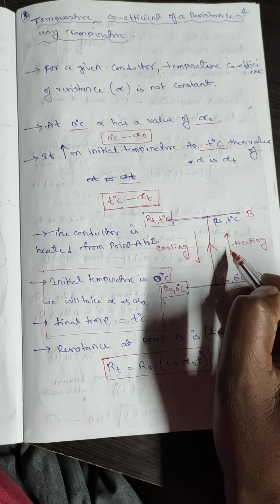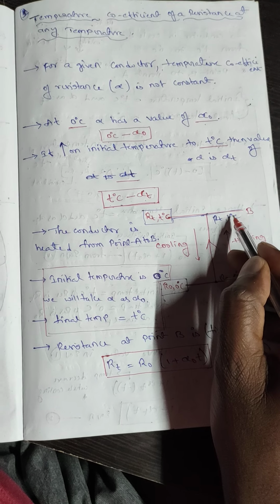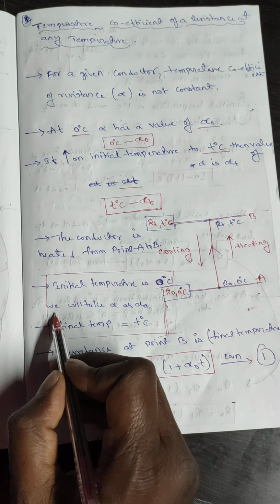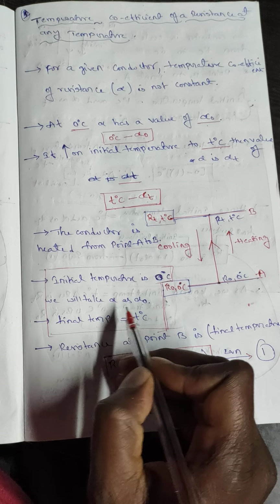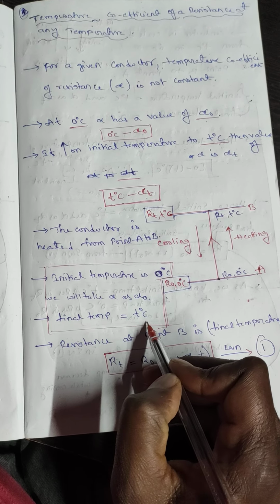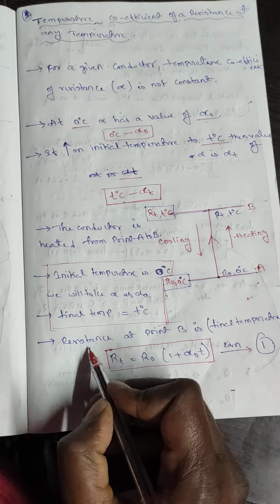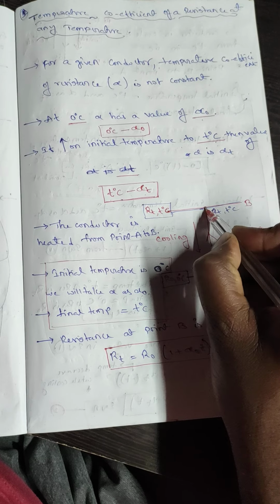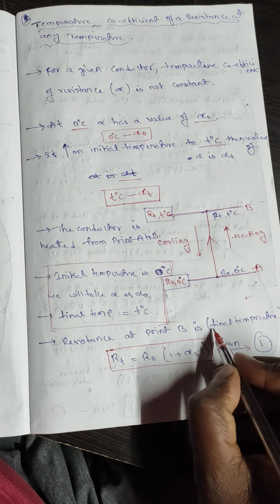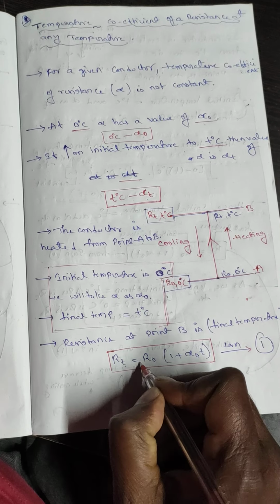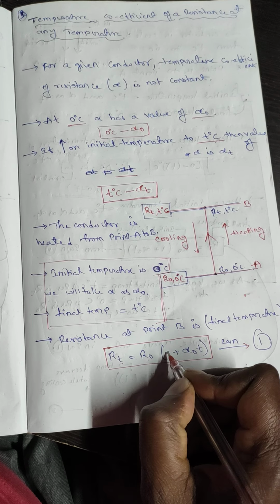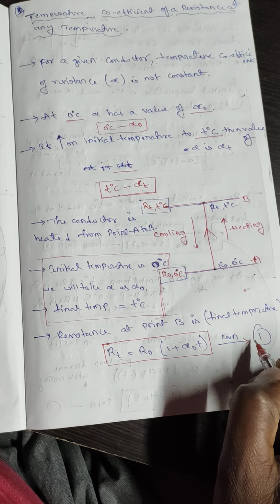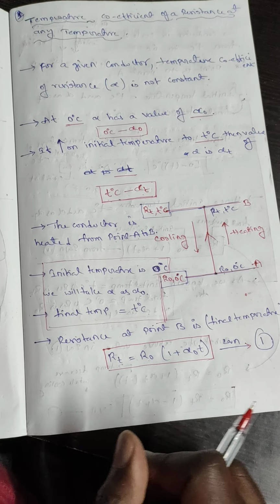Taking alpha as alpha naught, the resistance at point B, the final resistance, is RT equal to R0 into 1 plus alpha naught T. It is taken from equation 1, which was discussed in the previous concept.